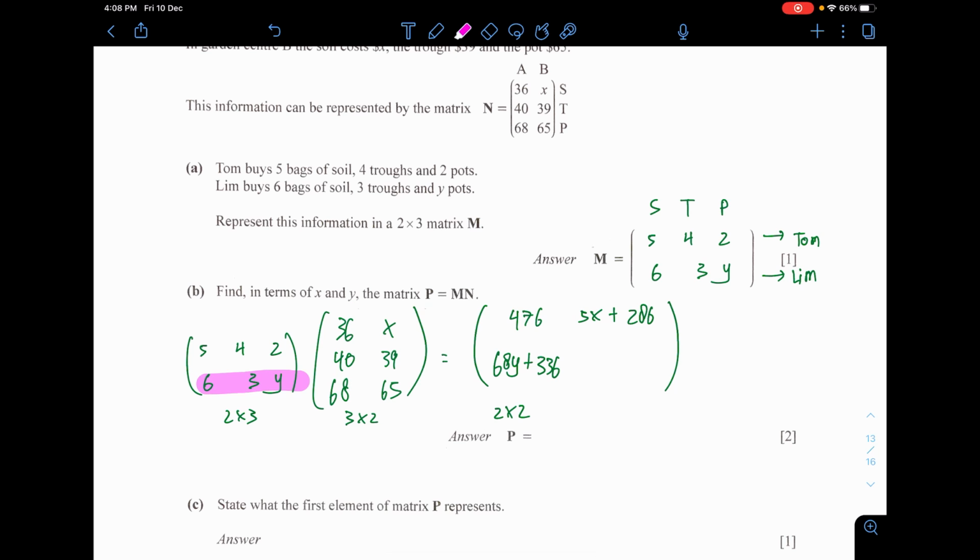And then the rest is second row and second column. I'll have 6x plus 65y plus 39 times 3, 117. Okay, and that's the matrix P.